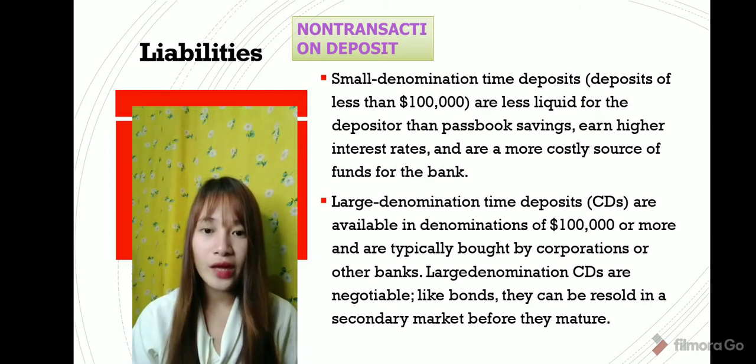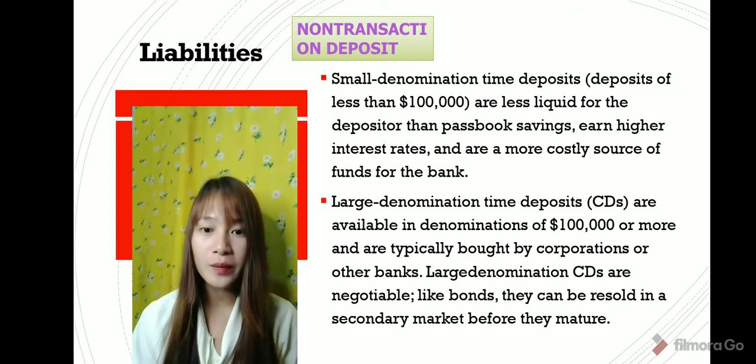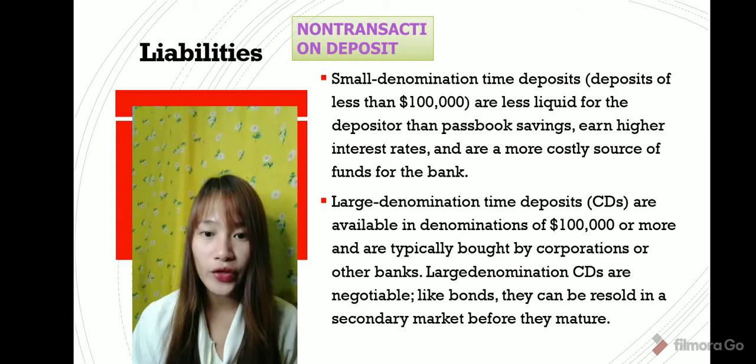Small denomination time deposits are deposits less than $100,000. They are less liquid for depositors than passbook savings. They earn a higher interest rate and are a more costly source of funds for the bank. Large denomination time deposits are deposits of $100,000 or more. These can be sold to corporations or other banks.